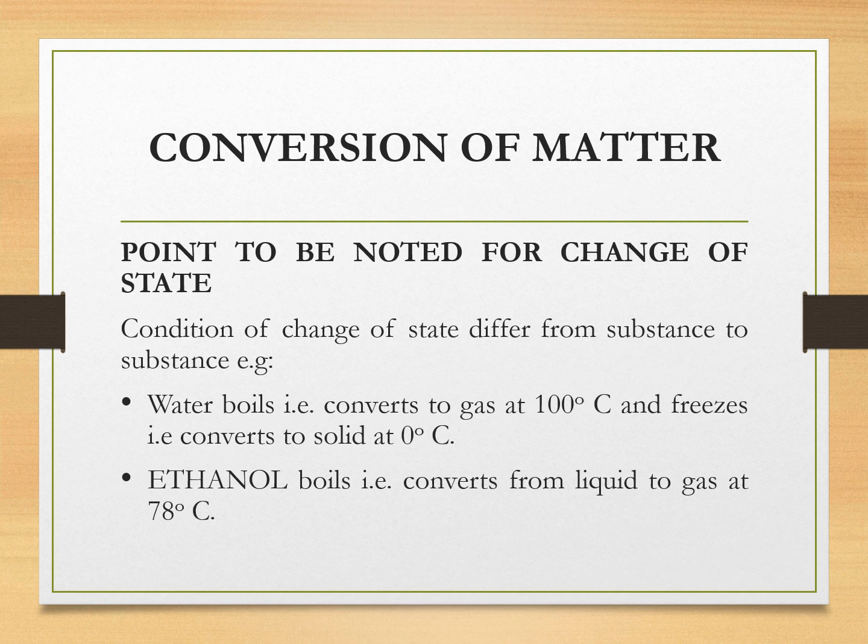Now, the main points which you have to note down in your notebooks or in your mind: conditions of change of state differ from substance to substance. For example, water boils, that is converts to gas, at 100 degrees Celsius, and freezes, that is converts to solid, at 0 degrees Celsius. Ethanol boils, that is converts from liquid to gas, at 78 degrees Celsius. Hence, boiling point and melting point differ from substance to substance.